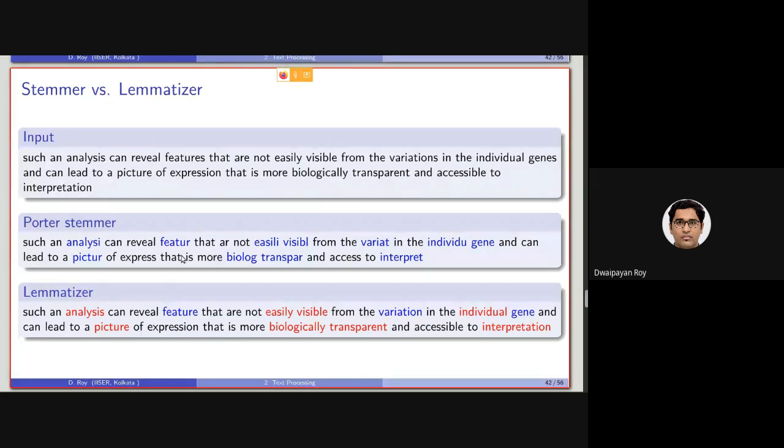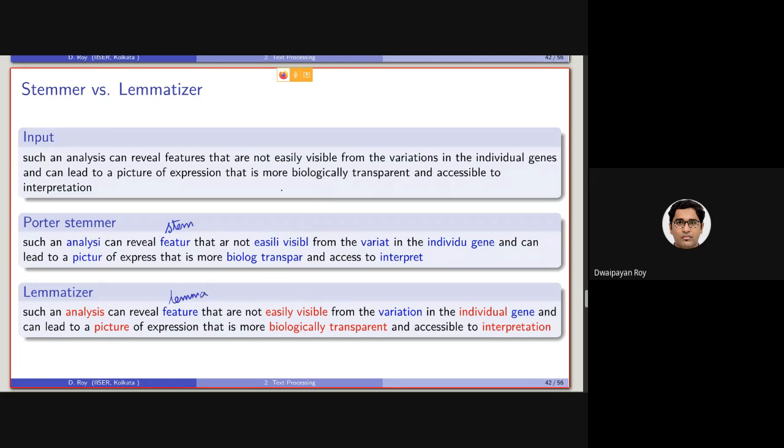So this is the stem of features, and this is the lemma of the same word, features.